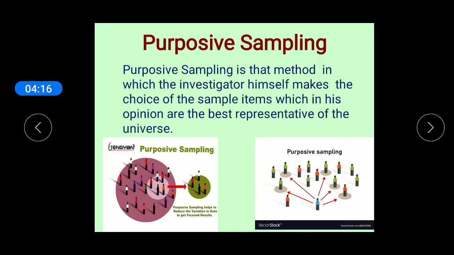So these are the merits of this method, but there are some demerits also about this method, such as there is a possibility of personal bias in the selection of items, and because of the possibility of personal bias, the reliability of these results becomes doubtful.